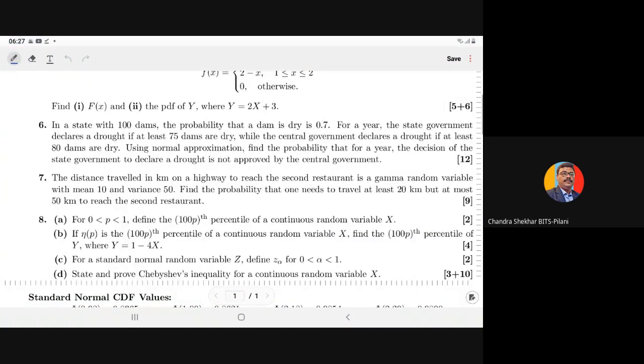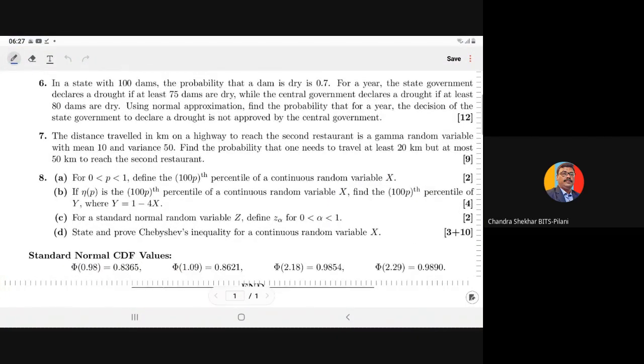Now let us move to question number 7. The distance traveled in kilometers on the highway to reach the second restaurant is a gamma random variable with mean 10 and variance 50.